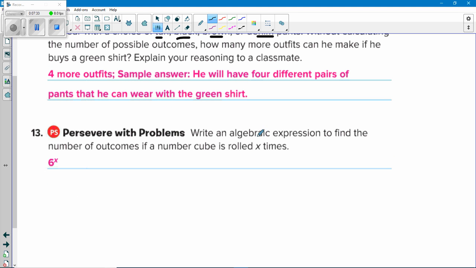Write an algebraic expression to find the number of outcomes if a number cube is rolled x times. This is just like flipping the coin. When you roll 1 die, there's 6 different numbers on it. So there's 6 different outcomes. Remember yesterday? We rolled 2 dice. 6 times 6, okay, which is 6 to the second. That's 2 dice. Told us there was 36 different rolls.